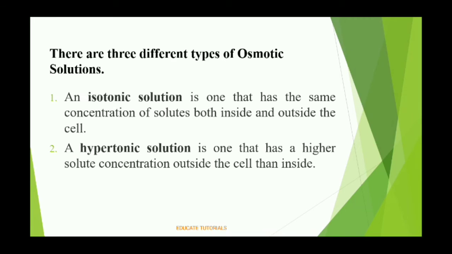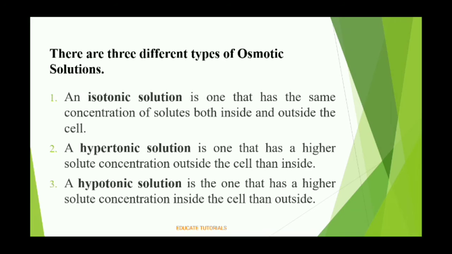Hypertonic means the one that has a higher solute concentration outside the cell than inside. Hyper means a higher concentration of solute outside, and inside there is a lower concentration. And hypo means the inside has a high concentration and the outside is low.